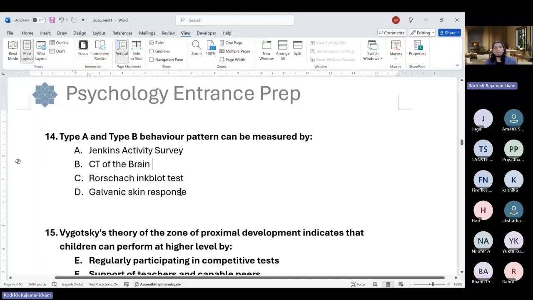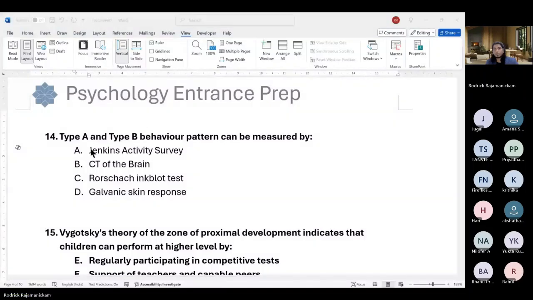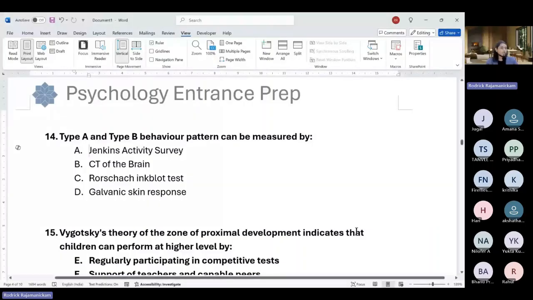So type A and B are personality types given by a few cardiologists. I'm not able to get the name. Okay, so they were not given by a psychologist. So what is the answer here? What sort of a measure would be best to determine type A or B? It's been a long time, so I'm also forgetting the names of authors.